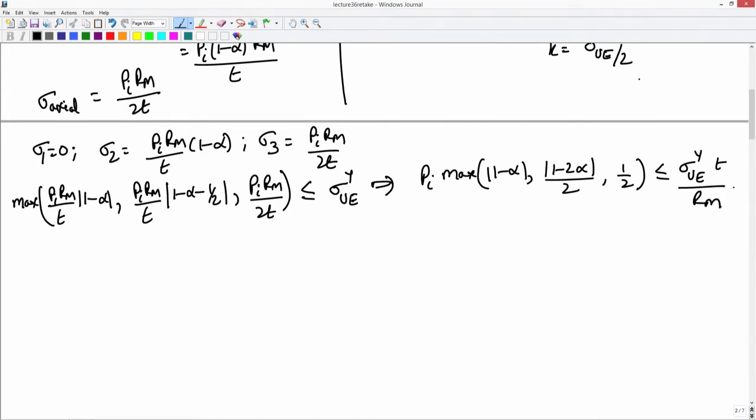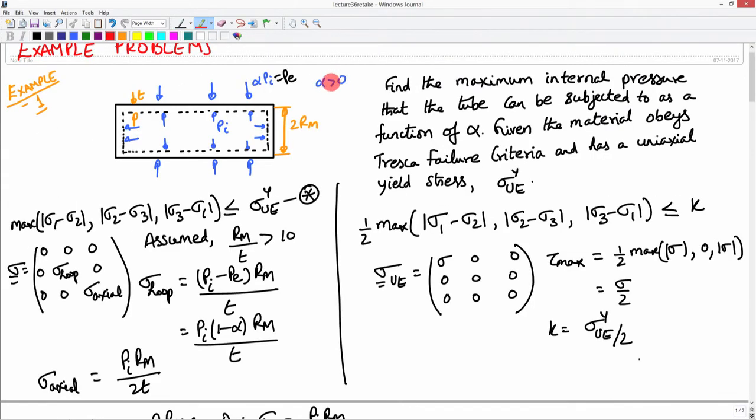Okay. Now, your task is to find out the maximum value of this thing as a function of alpha. You know that it is given that alpha is greater than 0, because I am fixing the direction of the external pressure as acting radially inward. So, the alpha is greater than 0, that information is known to us.